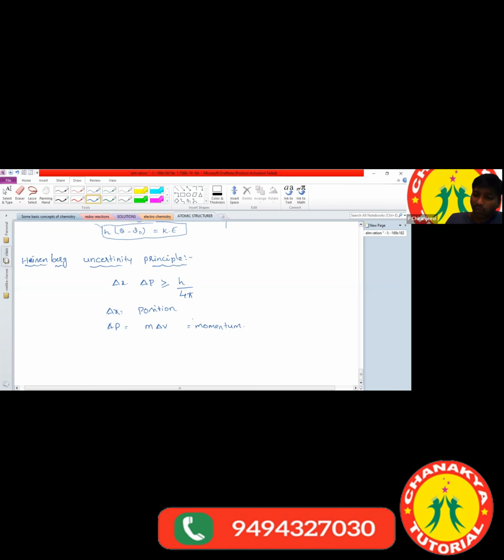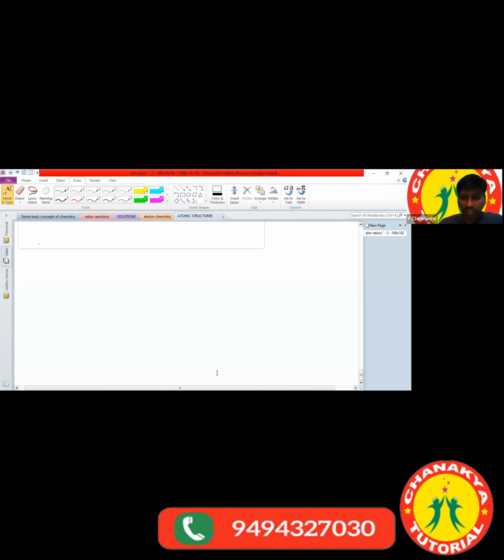What is the other important concept we have in this chapter? Quantum numbers. But before going to the quantum numbers, one more topic is there: hydrogen spectrum. Do you have any idea about the hydrogen spectrum?